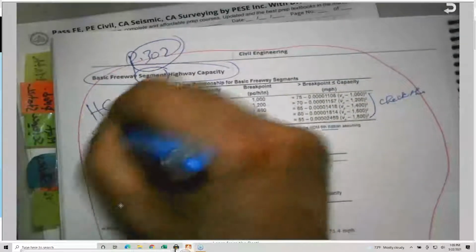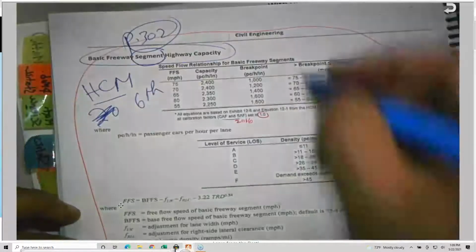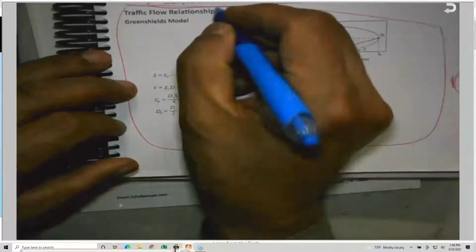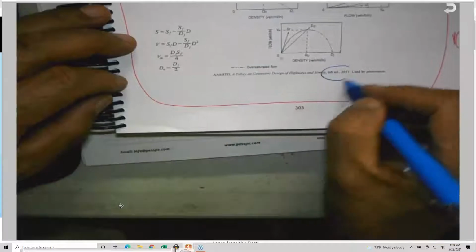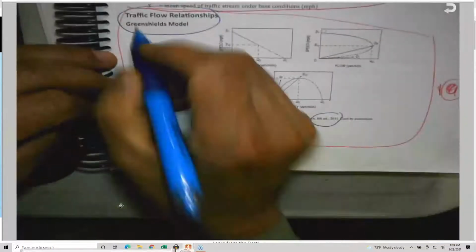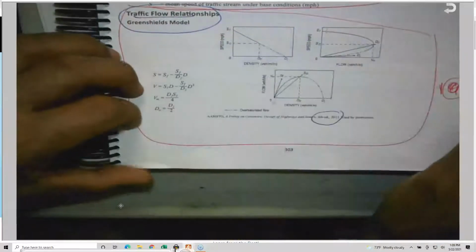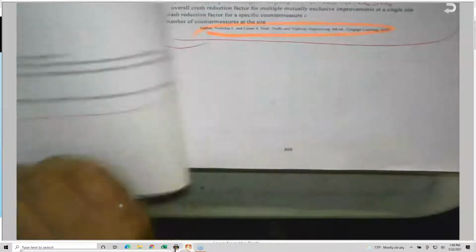Much better, let's go with the edition. So they extracted these equations from there. We'll talk about all these equations, until they went back to the Green Book, the 2011, the 6th edition, talking about traffic flow relationships.